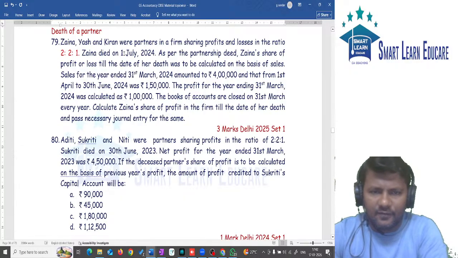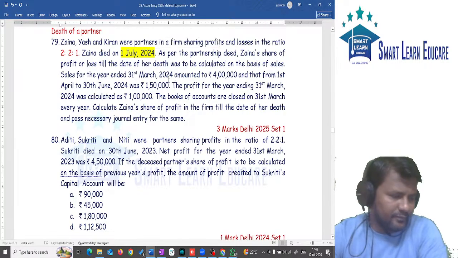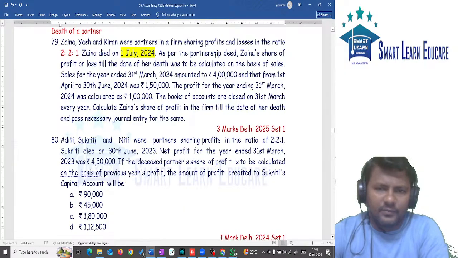Z died on 1st July. The date of death is important. As per the partnership deed, it is given that Z's share of profit till the date of death is to be calculated on the basis of sales.